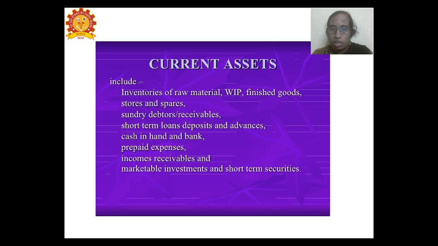And then we have the sundry debtors. Here the sundry debtors are the customers who are going to make the payment for the goods taken at a later date, which is going to be taken as receivables. And we have the short term loans and deposits and advances. Here the short term advances and the deposits for the institutions are resources which are taken as the current assets.